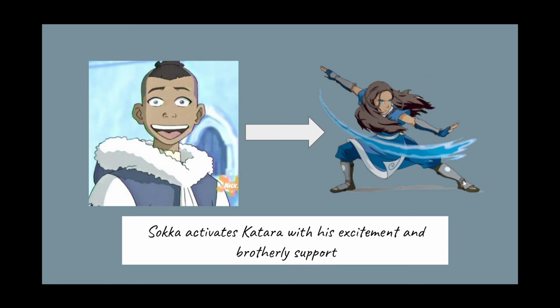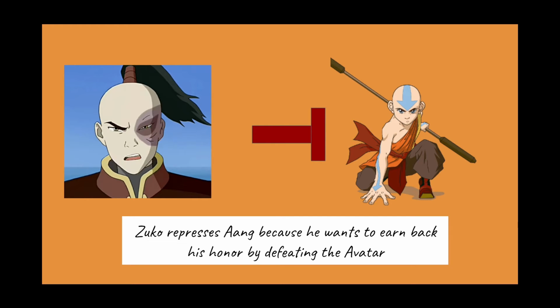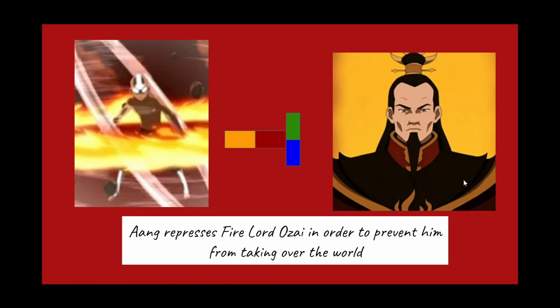Sokka activates Katara with his excitement and brotherly support. Katara represses Zuko due to her built-up anger over the murder of her mother by the Fire Nation. Zuko represses Aang because he wants to earn back his honor by defeating the Avatar. Lastly, Aang represses Fire Lord Ozai in order to prevent him from taking over the world and to save everyone.